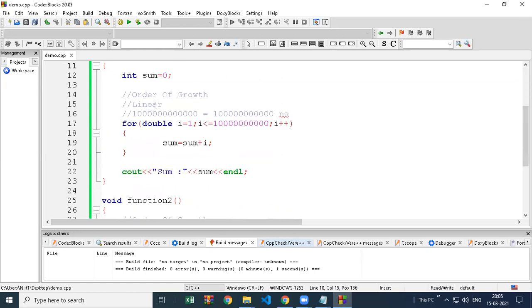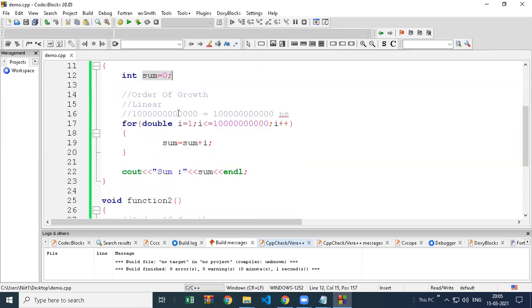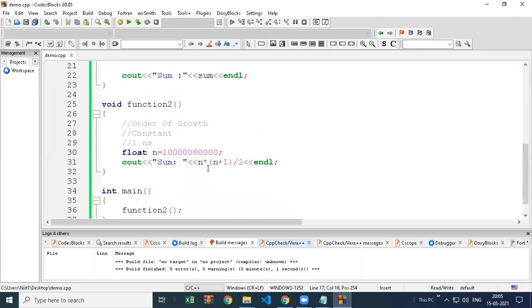But if you see both functions are taking the same time, then you can come to another factor, that is memory. In the memory, you will see how many variables you are using. Here we are using two variables, here you are using only one. So again, in this also the second wins, because the second is taking less memory.